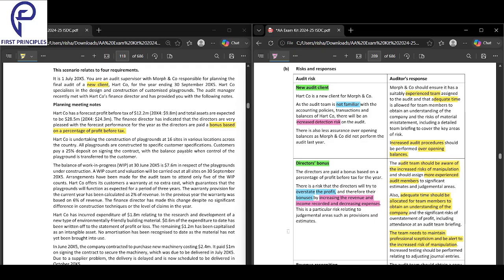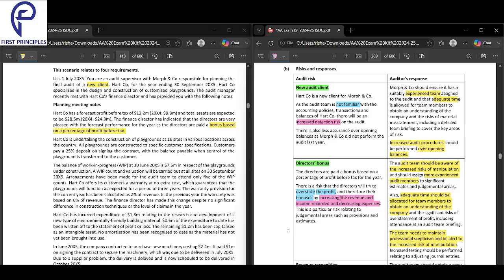And what is the action over here? The audit team should be made aware of the increasing risk of manipulation. A more experienced audit team should be allocated. Adequate time should be allocated for team members to obtain an understanding of the company. The team needs to maintain professional skepticism and be alert to the increased risk of manipulation. They should make sure that they are giving a lot of time to the audit.